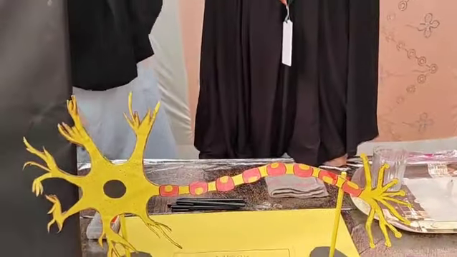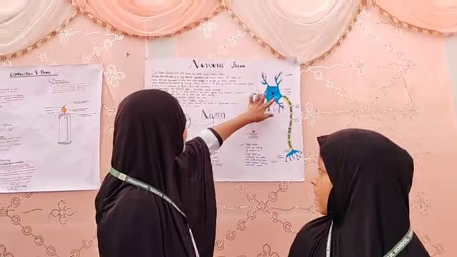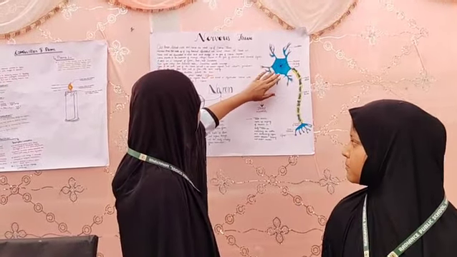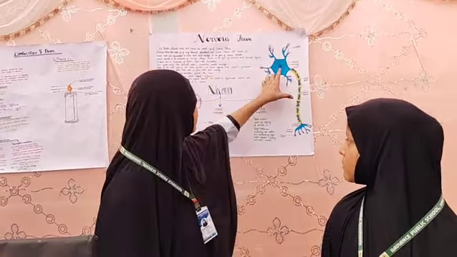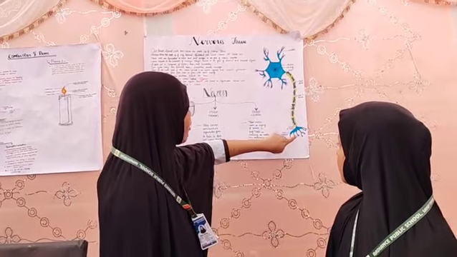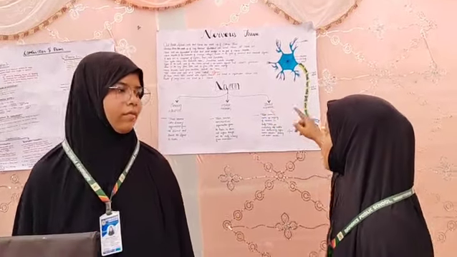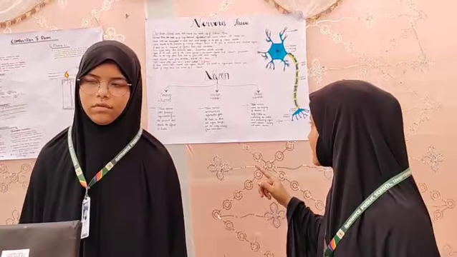A nerve cell is composed of cyton, axon, and dendrites. From the cyton, many thin branched dendrites arise. Dendrites receive messages. The cyton is the main part of the cell, having cellular organelles and nucleus granules. The axon is a long fiber with fiber-like nerve endings. The nerve impulse moves from the dendrites towards the axon.